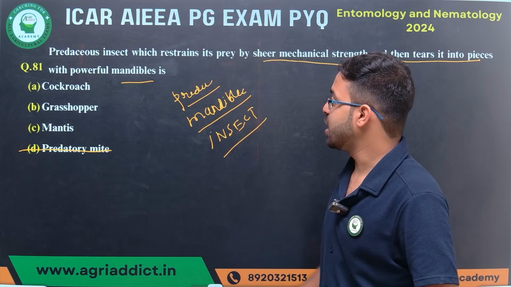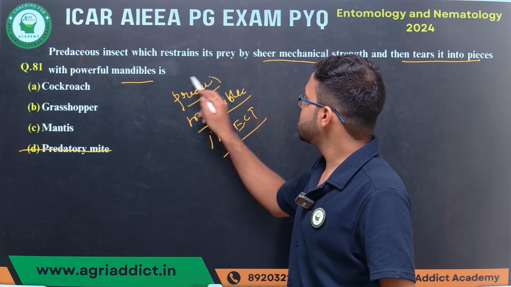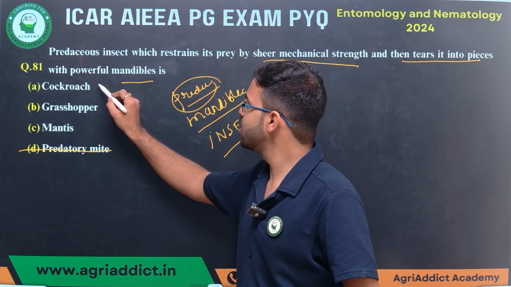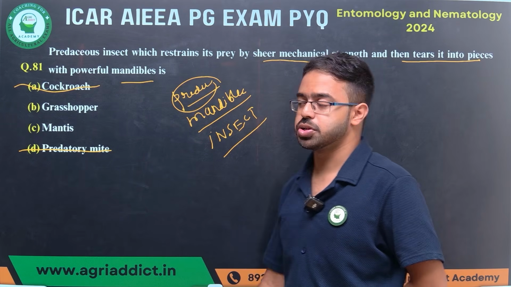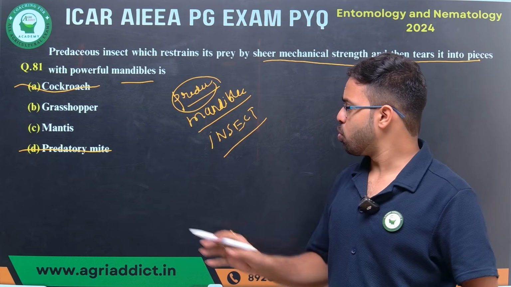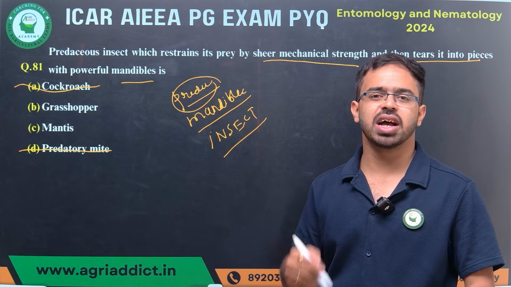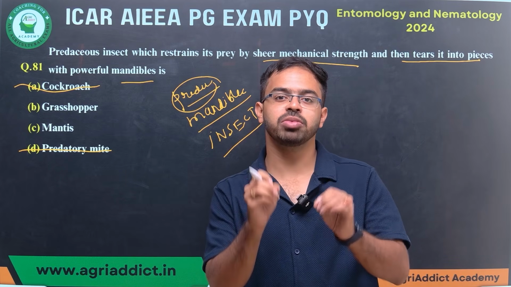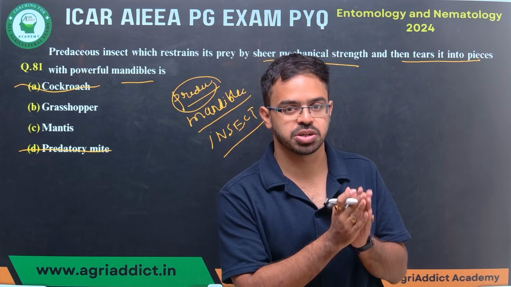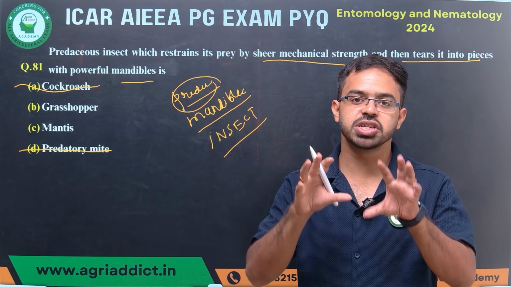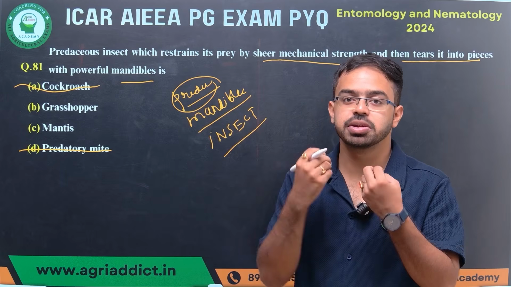Okay. Next, the predaceous insect. Cockroach is not considered a predaceous one, so that will be out also. We are left with grasshopper and mantis. Both have powerful mandibles, but grasshopper is mostly associated with phytophagous insects. Though some orthopterans can be considered predaceous, we need to go with the original thing, which of the following insects are actually predaceous.